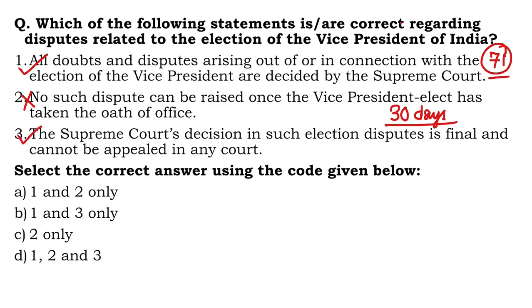You can appeal to God maybe in future, but again, in the court of karma, you can be punished, but not in the court of law. Supreme Court is a final court of appeal. Correct statements 1 and 3. B is the right answer. Brings us to the next question.